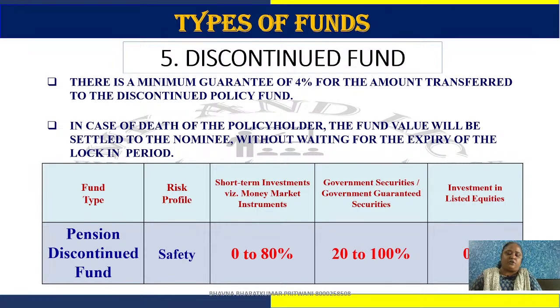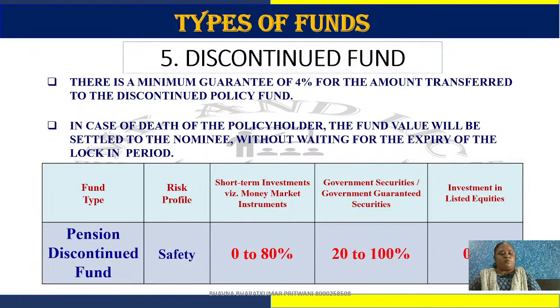If you stop paying premiums, then your fund will be transferred to the discontinued fund. And as per IRDA rule, there also we are giving a guaranteed 4% return yearly in the discontinued fund, where it is invested in government and money market instruments, debt fund and money market instruments that LIC is investing in.